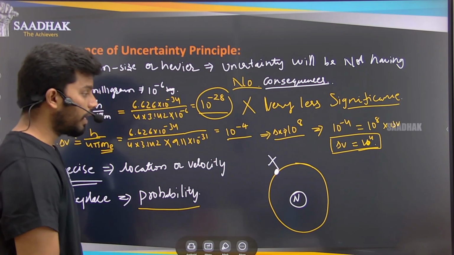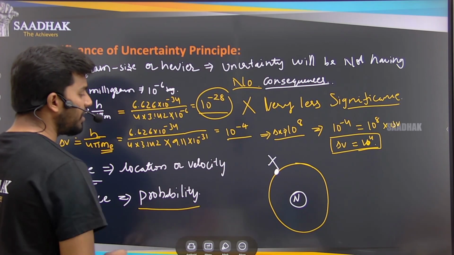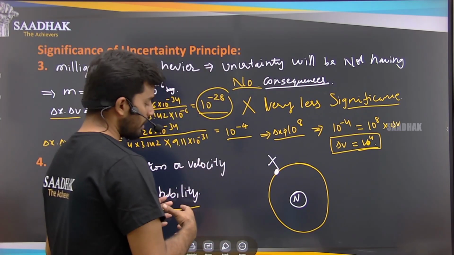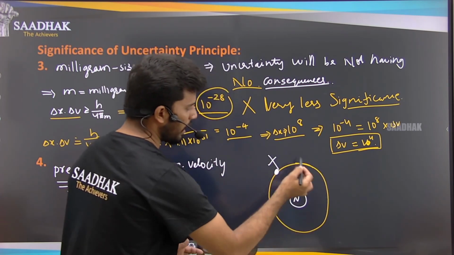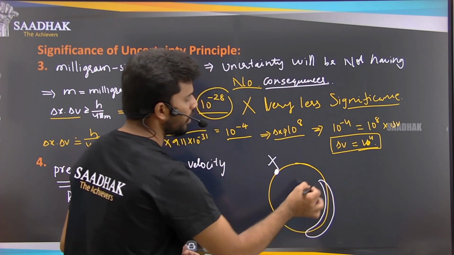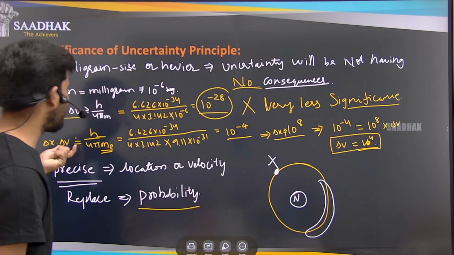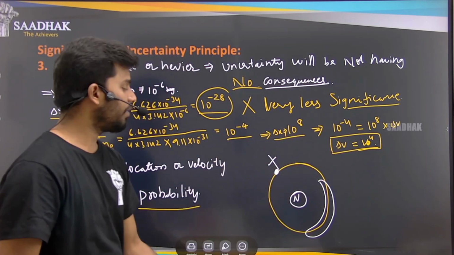But we can give the probability of finding that electron in this path, of some value. So this is the probability of finding. What is the probability of finding the electron with this much velocity? That is, at this point, what is the probability that we can find out?